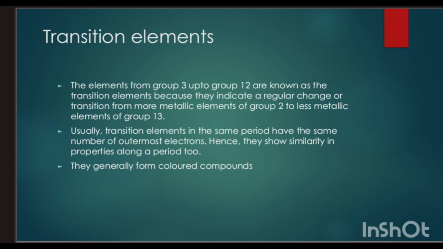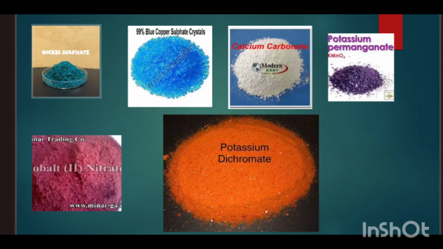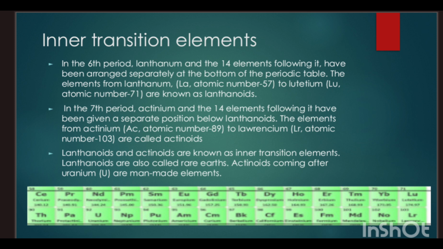The transition elements not only show similarities in groups but also in periods, and they also form colored compounds. There are certain examples of colored compounds formed by transition elements. Nickel sulfate, which shows a bluish-green color, copper sulfate, which shows blue color, calcium carbonate, which shows no color or white color, potassium permanganate of violet color, cobalt nitrate of red color, and potassium dichromate of, as we can see, orange color.